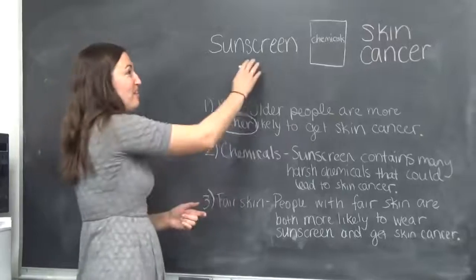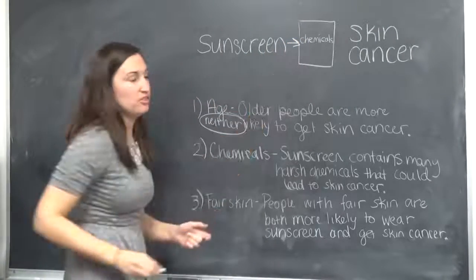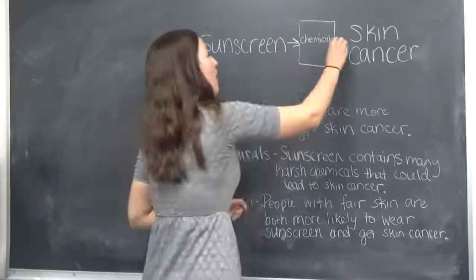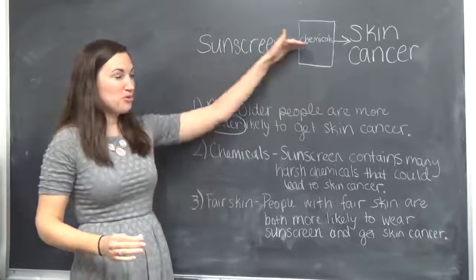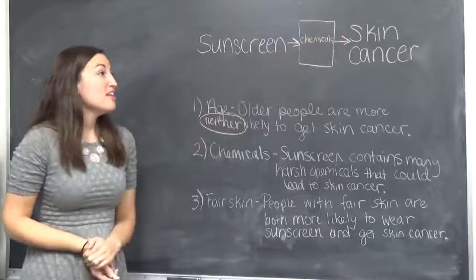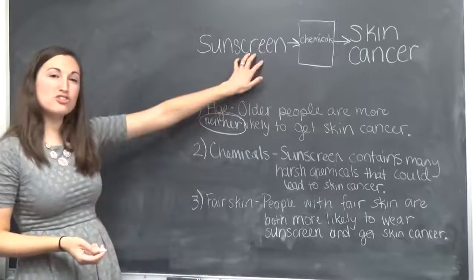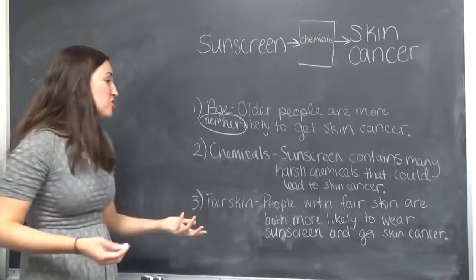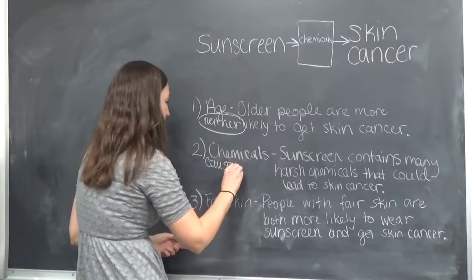That's what's happening, right? It's the sunscreen, you put it on, you're exposed to the chemicals. So it's going that way, and then these chemicals are what cause you to get skin cancer. So this diagram, where both arrows are pointing towards the response, we know has to be the causal link. What about sunscreen is specifically causing the skin cancer? It's these chemicals. So chemicals would be our causal link.